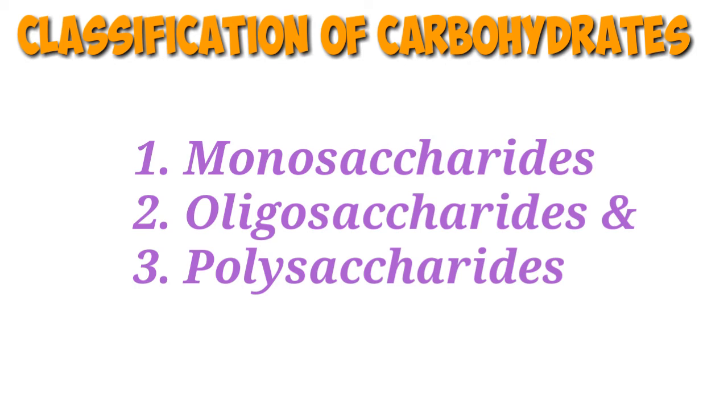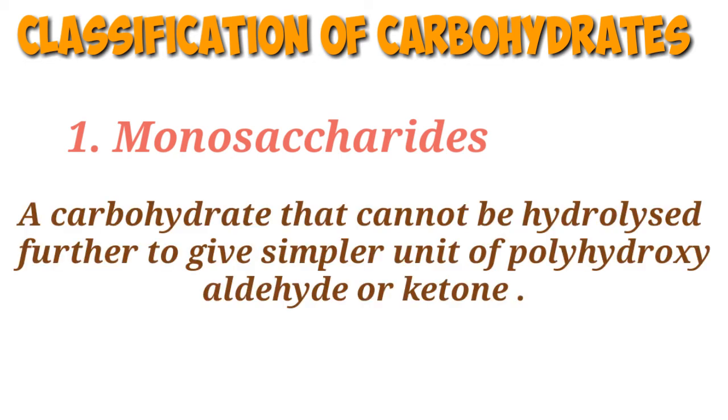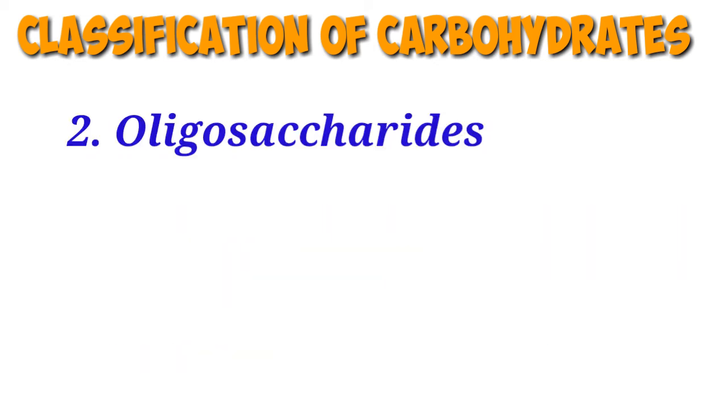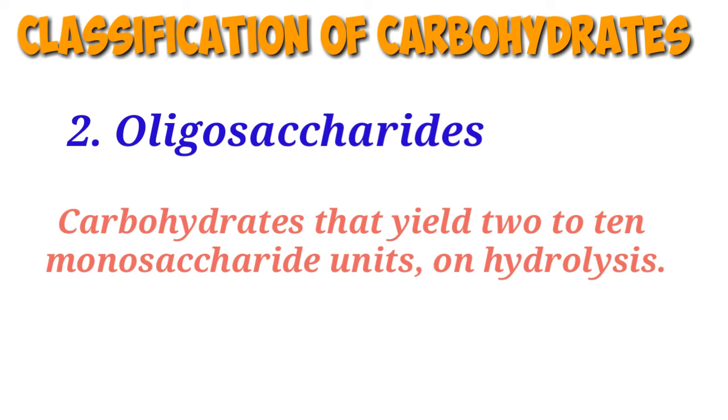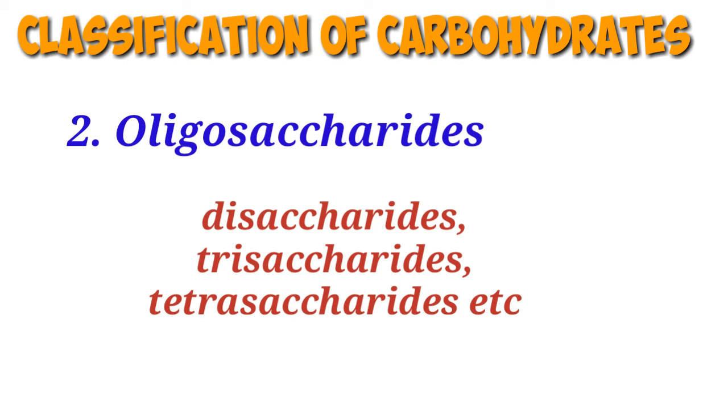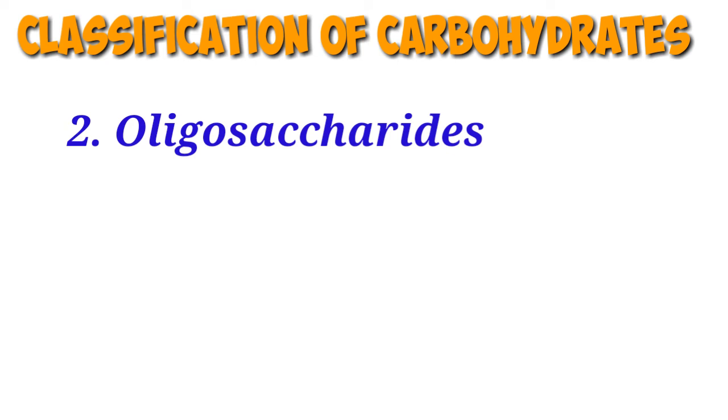First one, monosaccharides. A carbohydrate that cannot be hydrolyzed further to give simpler units of polyhydroxy aldehyde or ketone is known as a monosaccharide. Glucose, fructose, ribose, etc. are examples. Second one, oligosaccharides. Carbohydrates that yield 2 to 10 monosaccharide units on hydrolysis are known as oligosaccharides. They are further classified as disaccharides, trisaccharides, tetrasaccharides, etc. depending upon the number of monosaccharides they provide on hydrolysis.